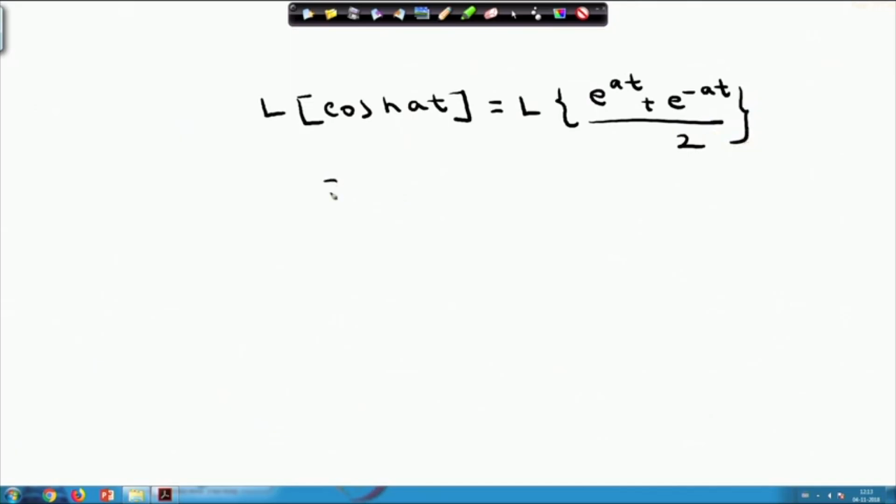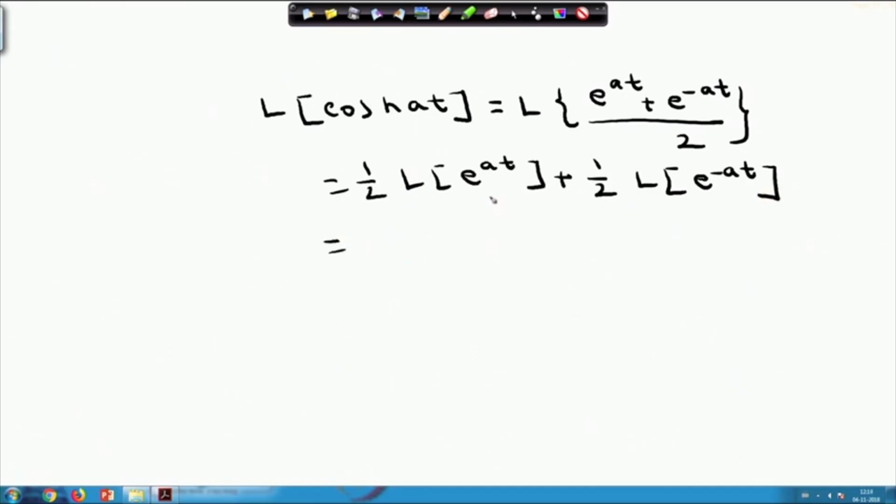So, it is basically half into the Laplace transform of e power a t plus half into the Laplace transform of e power minus a t. And I already know the Laplace transform of e power a t is 1 by s minus a, already we have done it. So, plus half into 1 by s plus a.